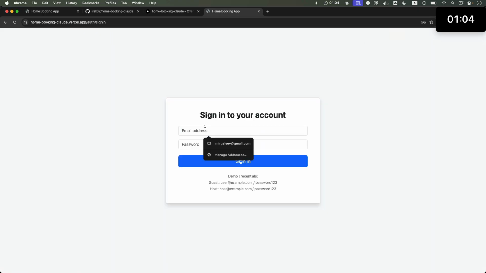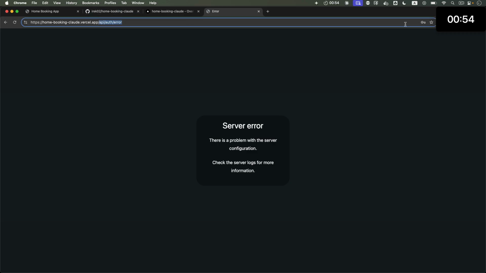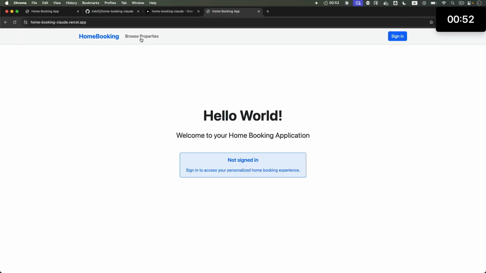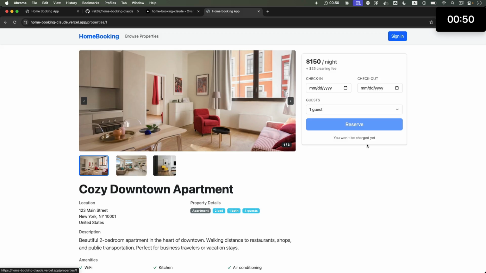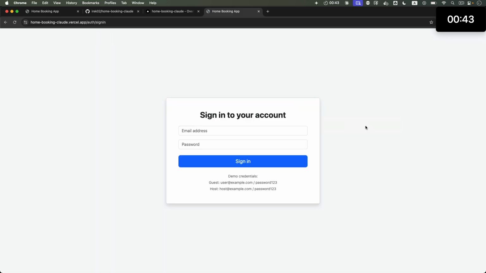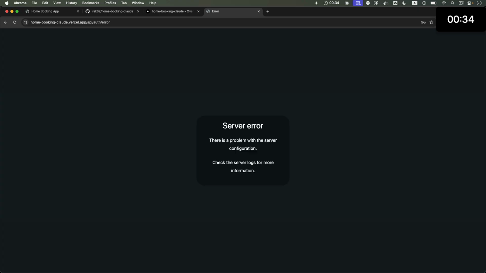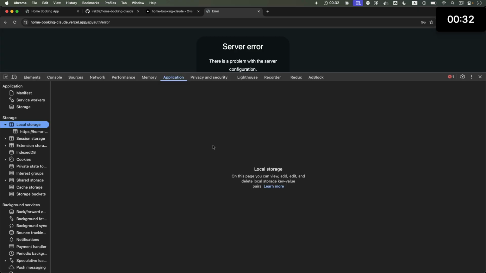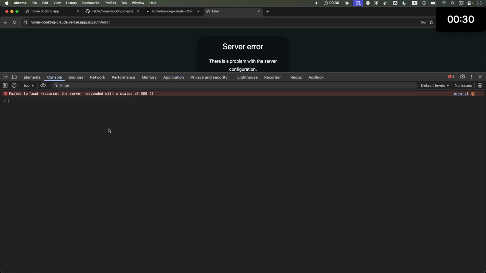Let's try to sign in as a host. Okay, still an error. Something is wrong with authentication when running in cloud. But let's see what happens if we try to book a property. Check in, check out dates, click reserve. Yeah, it says let's sign in. And I imagine once we try to sign in, we'll see that error. Password123. Now, can we see some details about the error here?